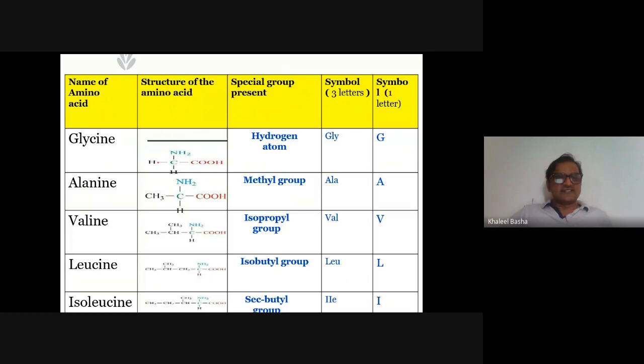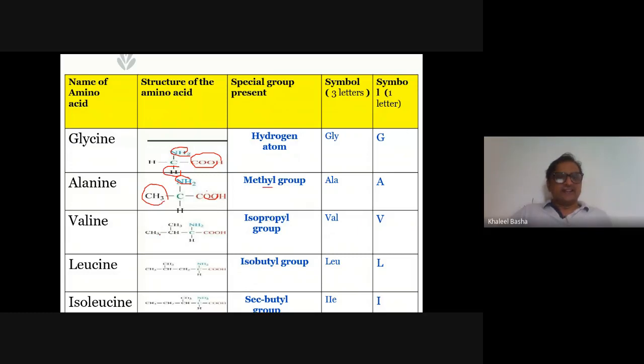This is the general structure, H, NH2, COOH, because this is the carboxyl group and the NH2 group. All the amino acids carry this; it is the same in all the amino acids. Whereas in the side group, which is the H, hydrogen atom, its symbol gives glycine, and the CH3 methyl group gives alanine.